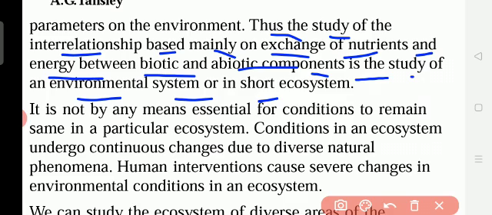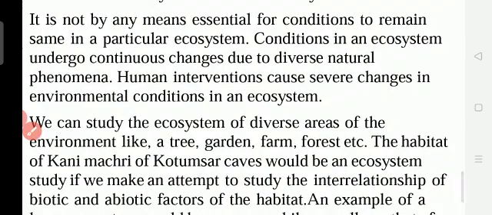So ecosystem means studying the interrelationship between the biotic and abiotic components, and how they have the relationship. They exchange nutrients and give energy to each other for survival. That is the ecosystem.